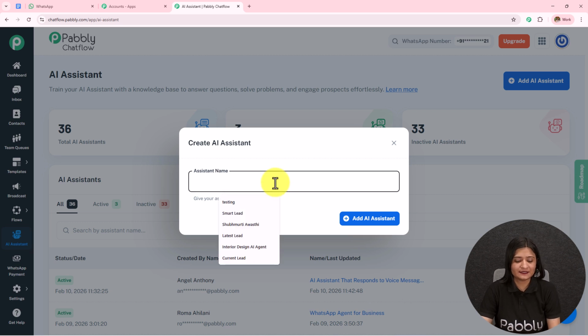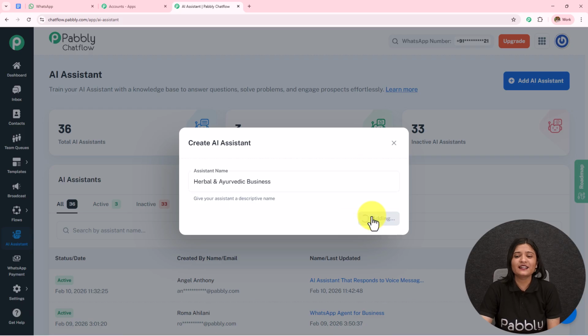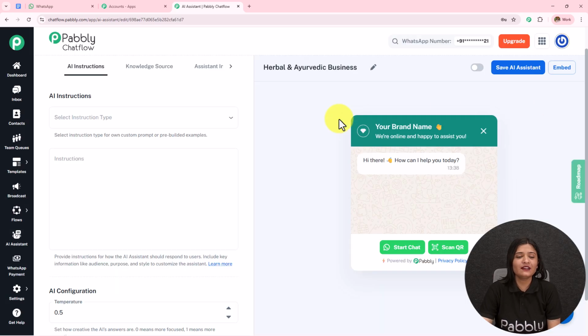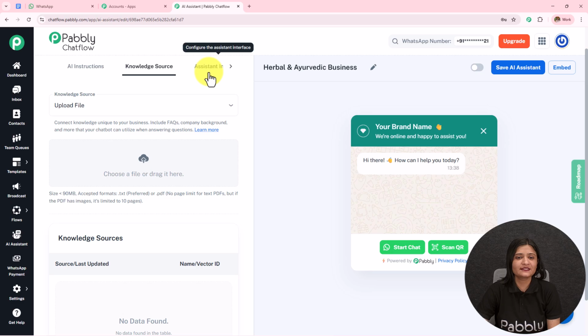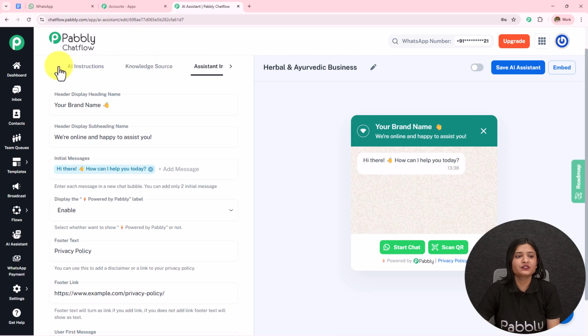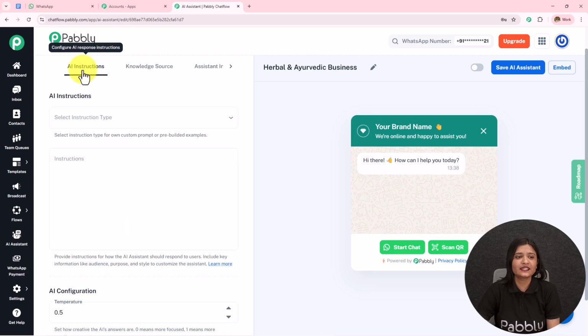Let's name this as Herbal and Ayurvedic Business, and then I'm simply going to click on this Add AI Assistant. Now here I have landed on this page. On the top I can see these options. I'm going to fill in all these details. The first one is AI instructions.